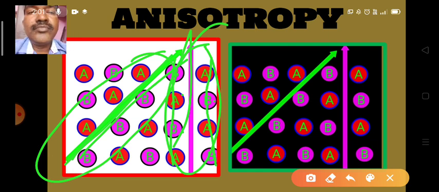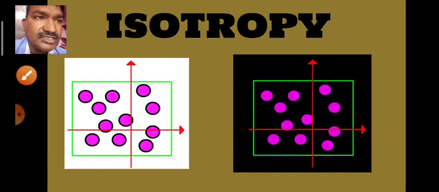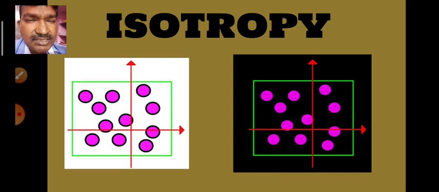But in liquids we don't observe this type of anisotropy, because in liquids all particles are arranged randomly. There is no particular order. They rotate and move in all directions randomly. As a result, the symmetry of the arrangement is violated.